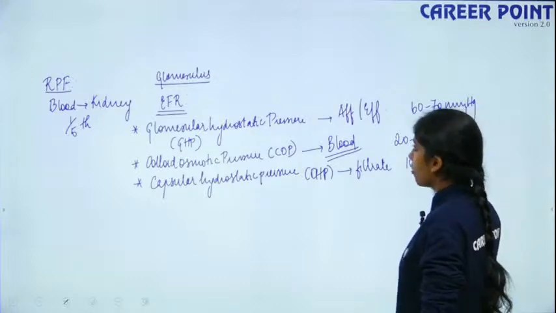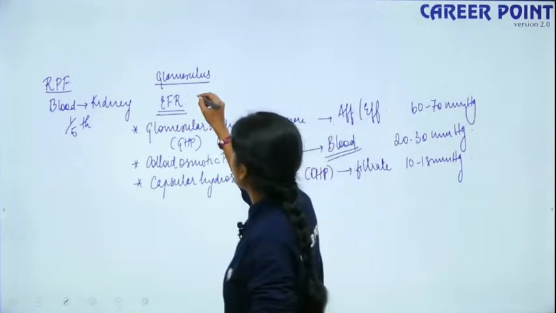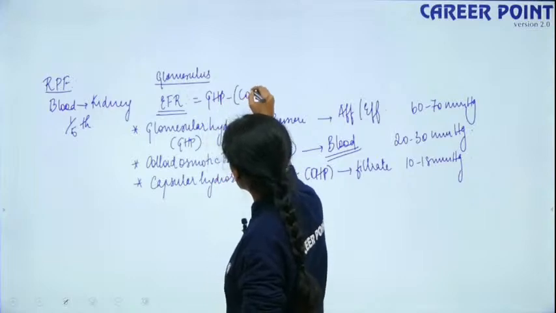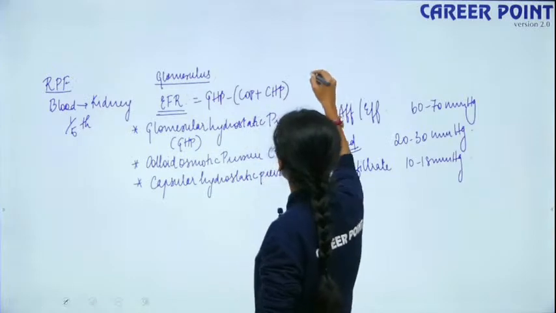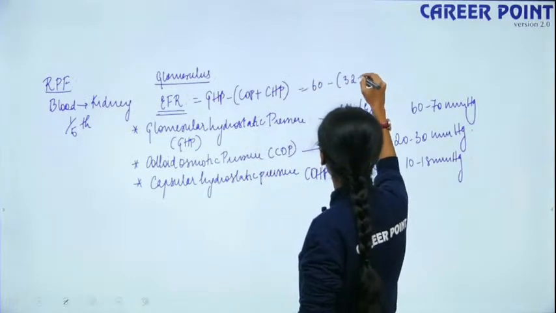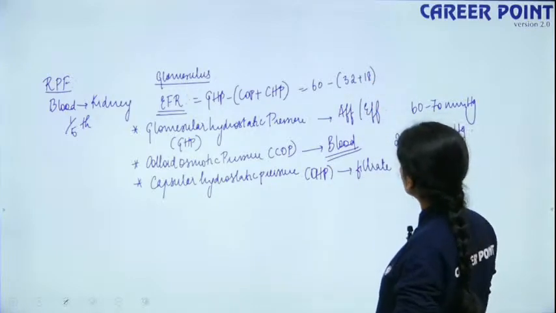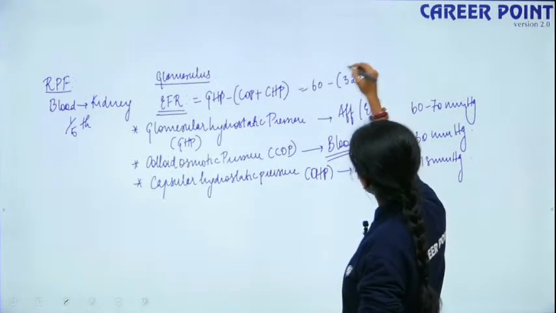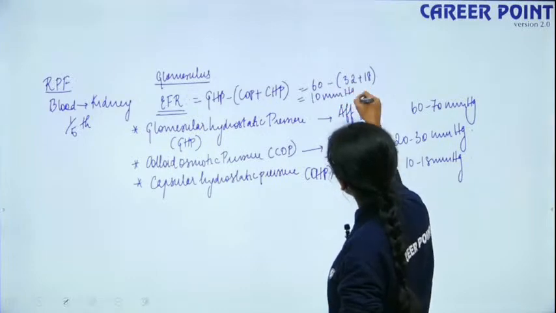So now how do you calculate effective filtration pressure? So effective filtration pressure is equal to GHP minus your COP plus your CHP. So what is it? It is 60 minus 32 plus 18. So we take the average values here. So this is around 50, right? If I am right, yes, this is 50. So the net effective pressure is 10 mmHg.